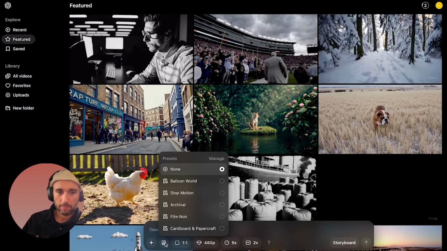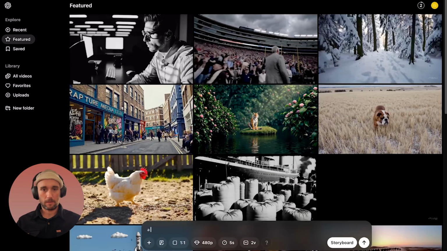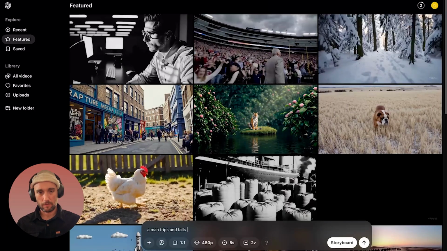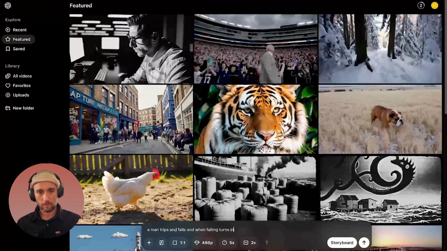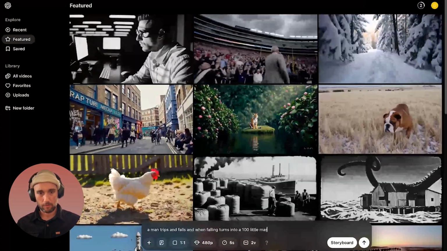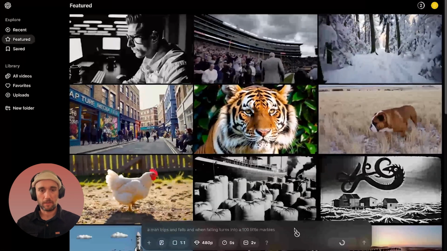I want to try something else. I want to try one of the presets. Okay, we're going to do the preset being stop motion. A man trips, falls, and when falling, turns into 100 little marbles. Let's try this. Oops. Didn't mean to do the storyboard, but...